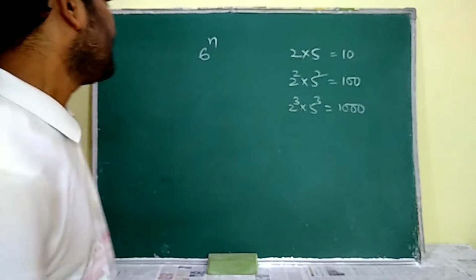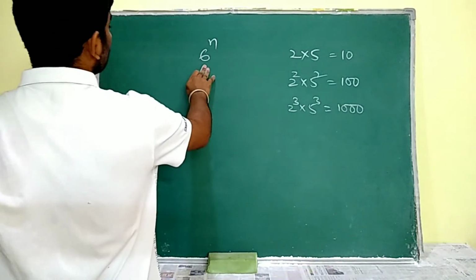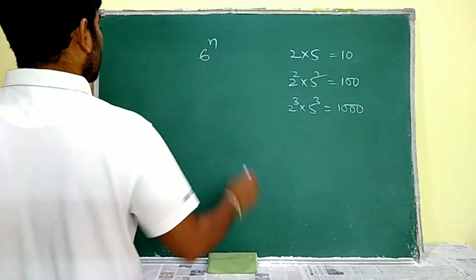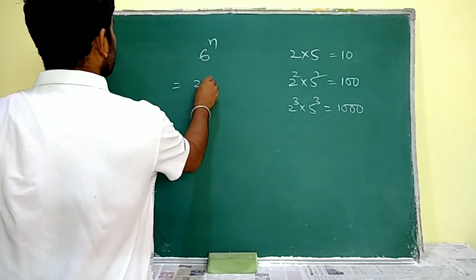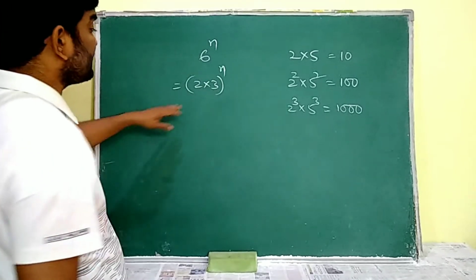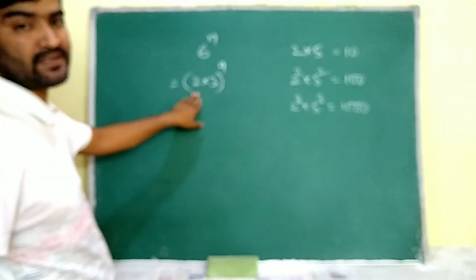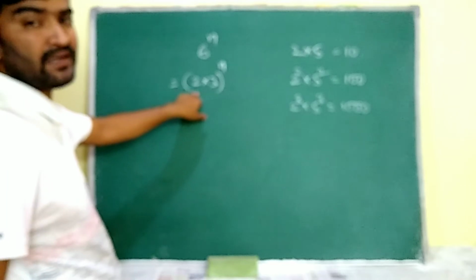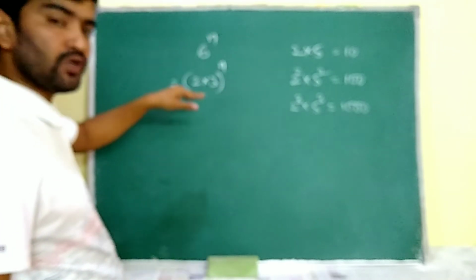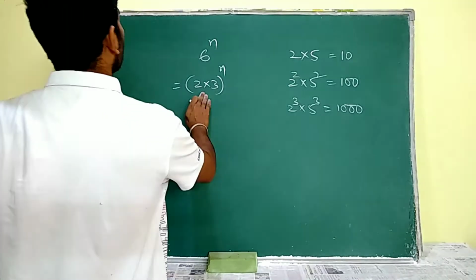So here he asked us to check whether this 6 power of n is going to end with the digit 0 or not. Then I just have to prime factorize this 6, so that is 2 into 3 whole power of n. Observe the prime factorization here. Is it having the pair of 2 and 5? No. So that is why it is not going to end with the digit 0.